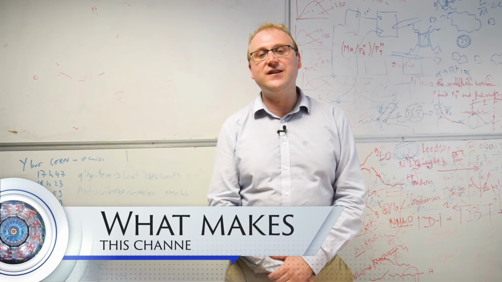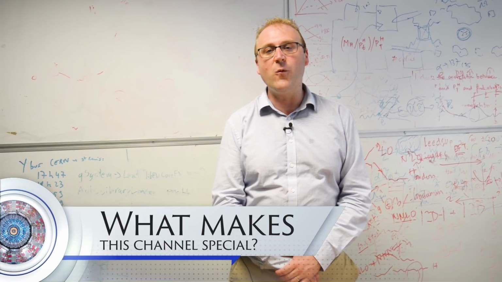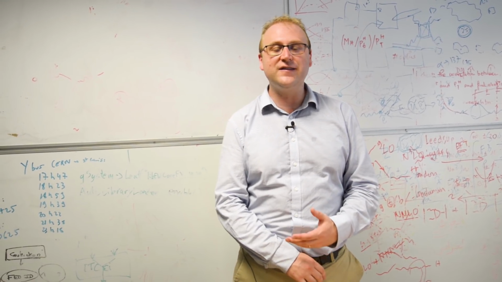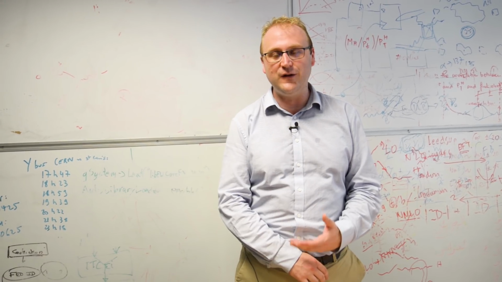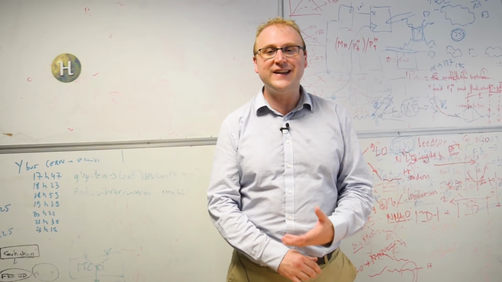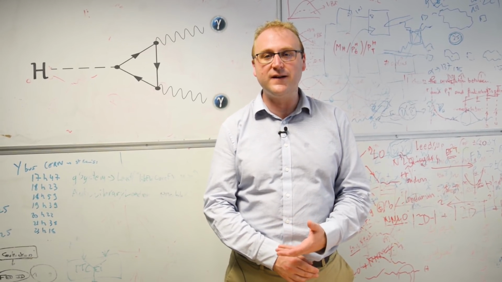Only a small fraction of the Higgs bosons produced at the LHC decay into two photons, about 1 in 400 or 500. This decay is rare because the Higgs can't interact directly with two photons, because the photon is massless. However, this decay can still happen because of an exchange of intermediate particles.